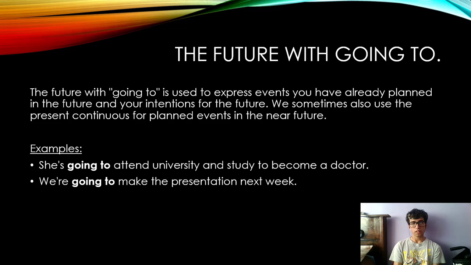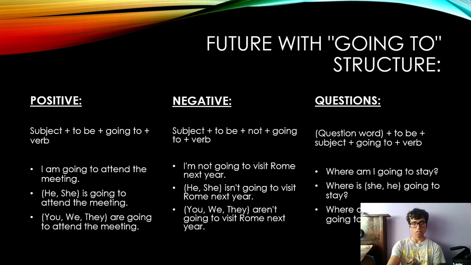Now going to. This one can be used to talk about events that we have already planned in the future and our intentions in the future. To explain it better, we have two sentences. The first one says, she's going to attend university and study to become a doctor. And the second one says, we're going to make a presentation next week. So these are like obligations or responsibilities. We have plans to make in the future in these two sentences.